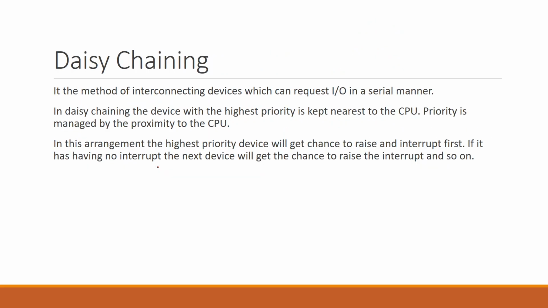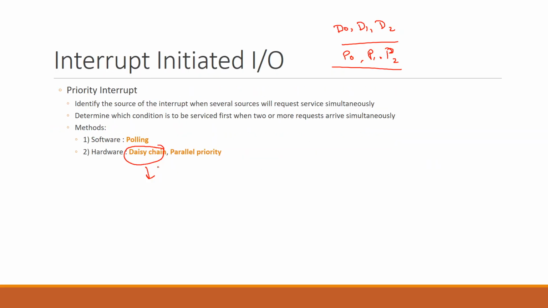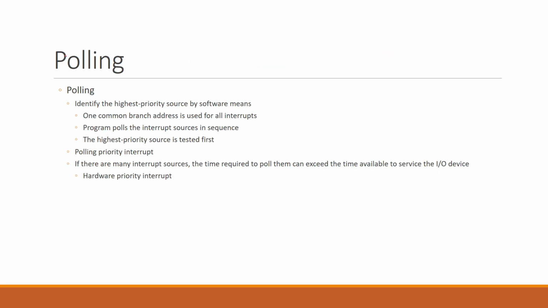Okay, let's review polling and parallel priority first. In polling, we have to identify. Polling means asking. So we are handling interrupt driven IO, interrupt initiated IO, and what we are doing is asking every device.